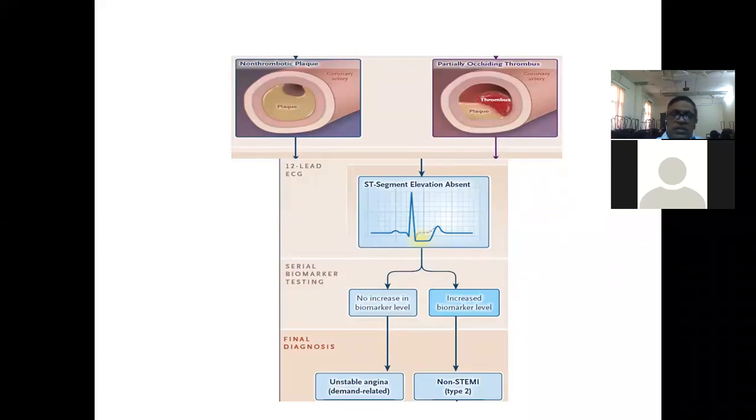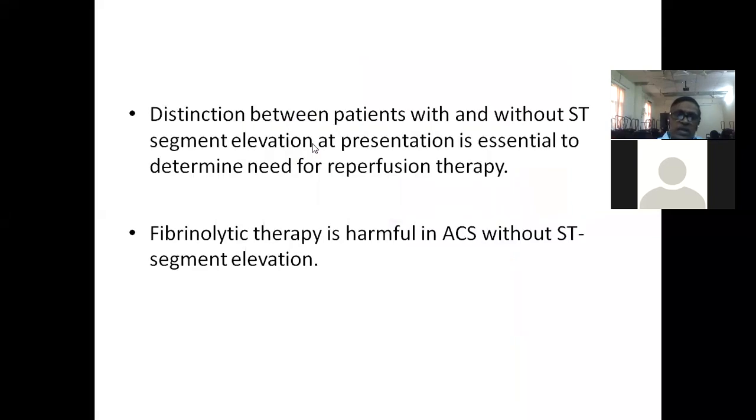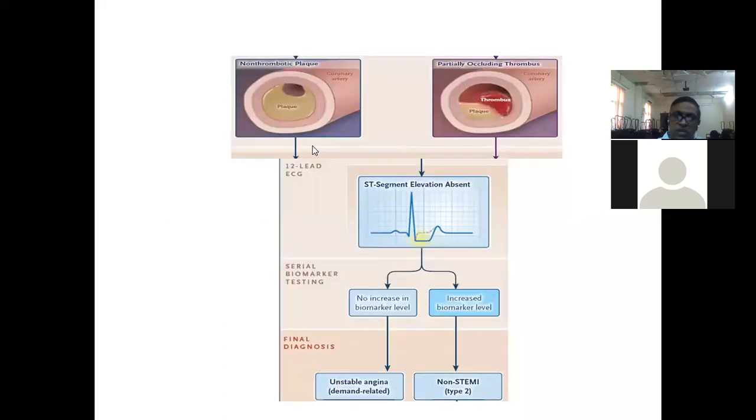This is in sharp contrast to ST segment elevation, where there is total occlusion of the epicardial coronary artery. Here there is a partial occlusion either by a stenotic plaque or by a partial thrombus, partially occluding the epicardial vessel, producing only ST segment depression or T wave inversions.